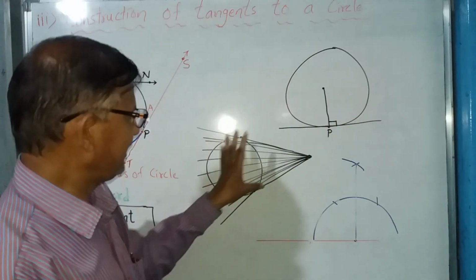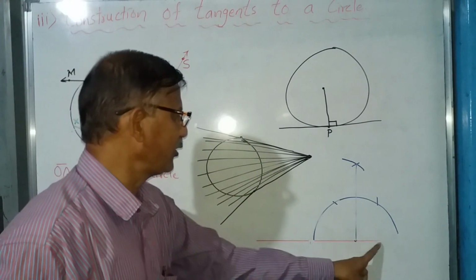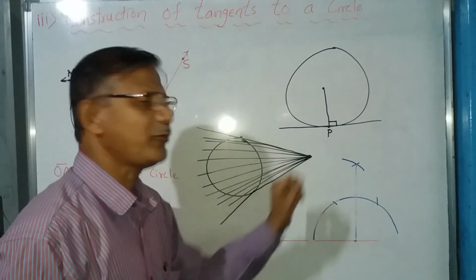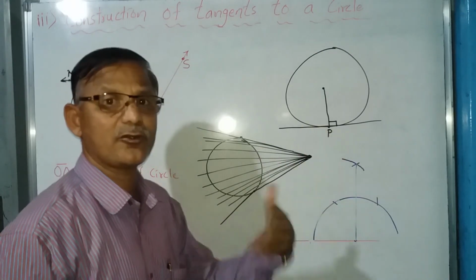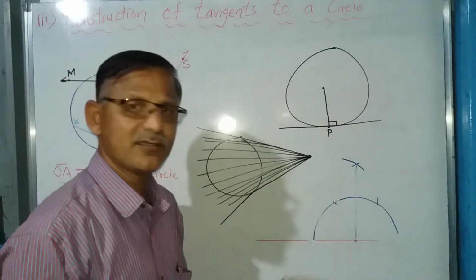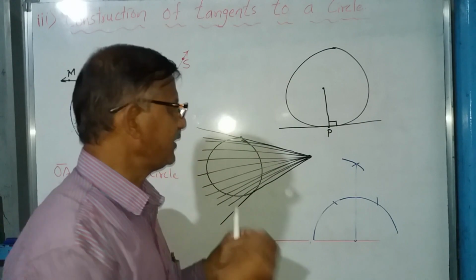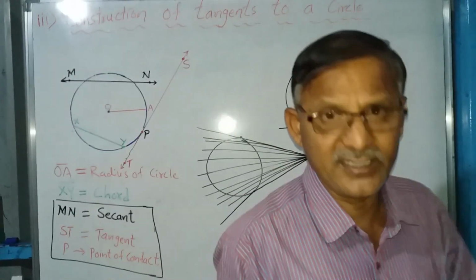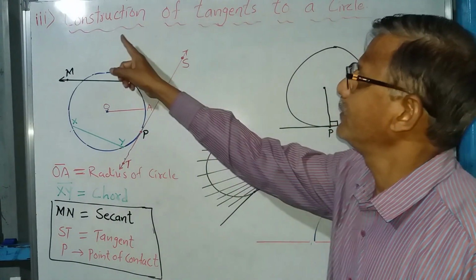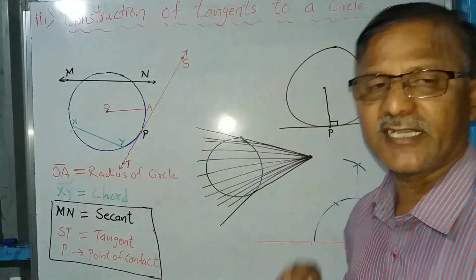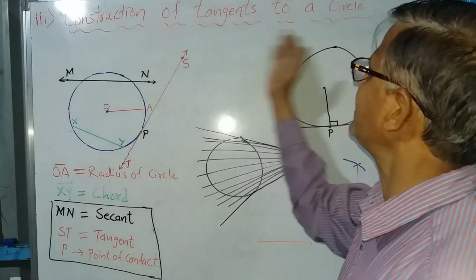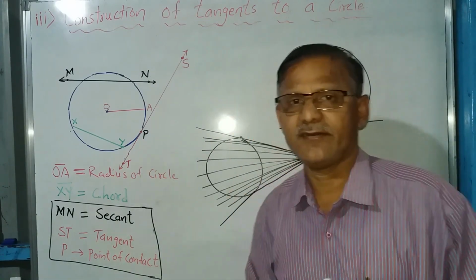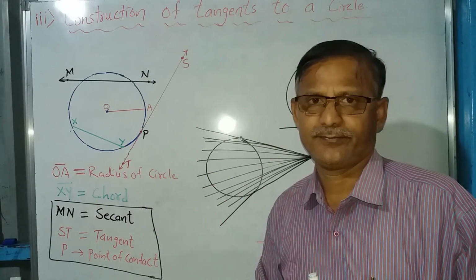To do these things, we should have the knowledge of what? On a line, how to draw the perpendicular at a point. You know the procedure. You know the basics of it. These are the things we need before doing the construction of tangents to the circle. And from the examination point of view, you may have a 2-mark question on this.